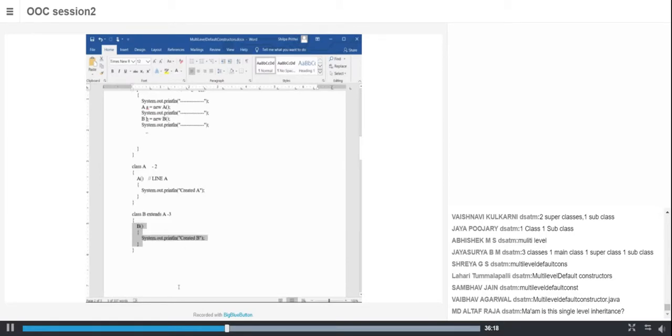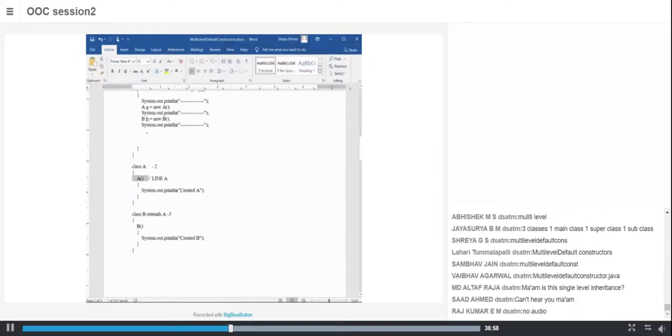But if B is a child class, what happens is, before calling the child class constructor, it calls the parent class constructor. So before printing created B, it calls the parent class constructor. Now, which is the parent of B? Parent of B is A. Agreed? So it goes to the constructor of A. So what does the constructor of A do? It prints created A.